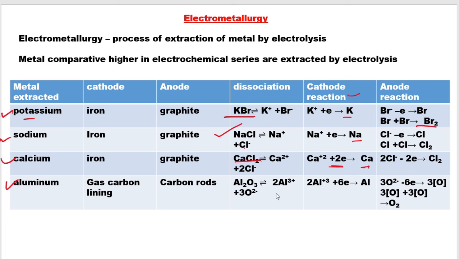For aluminum, we will be using aluminum oxide as the electrolyte, which will dissociate to form aluminum ions and oxide ions, and these aluminum ions will get discharged at the cathode by forming neutral aluminum atoms. Okay, this was all about electrolysis which is in your syllabus. Thank you.